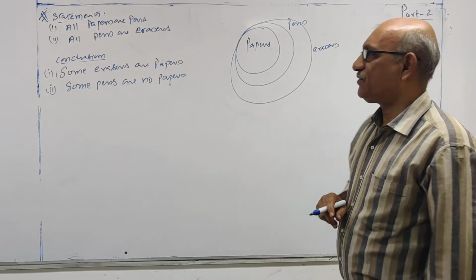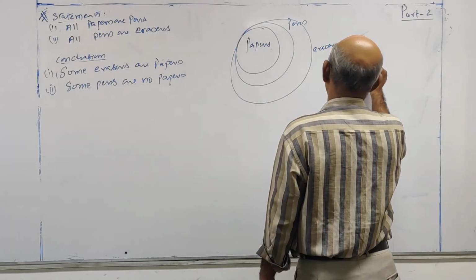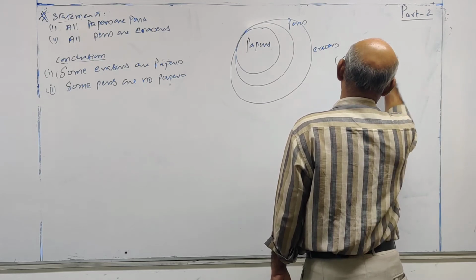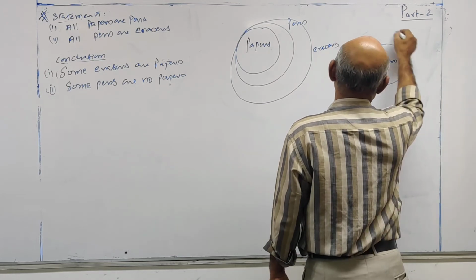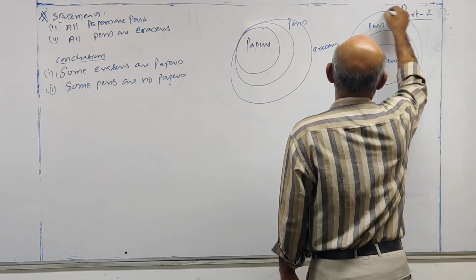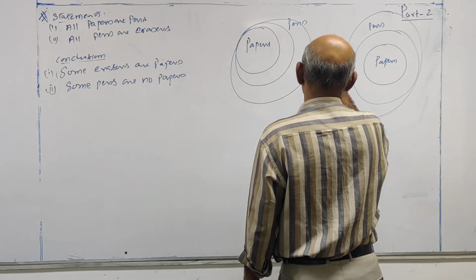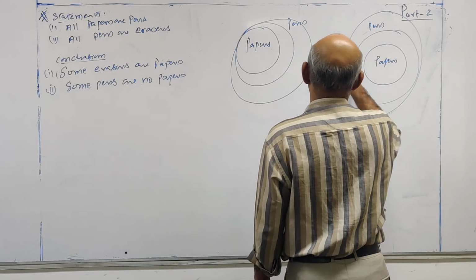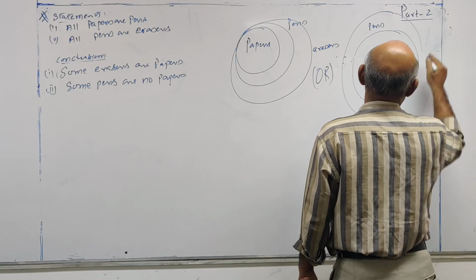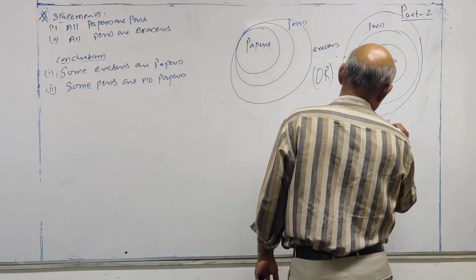Okay, three concentric circles are this way. So let us see. Papers, pens, and it is erasers.